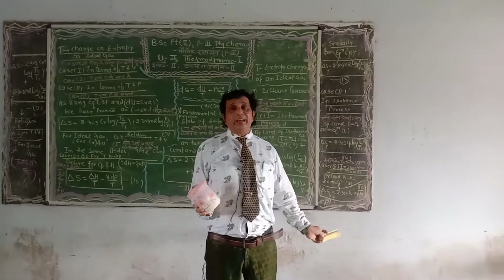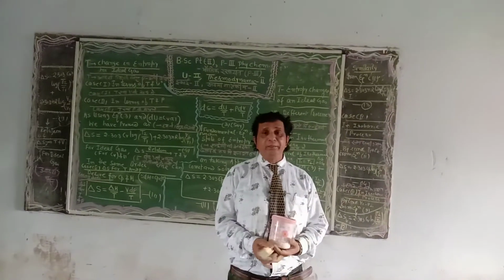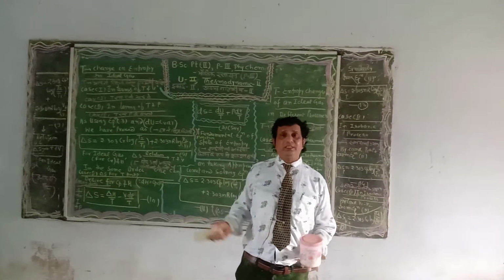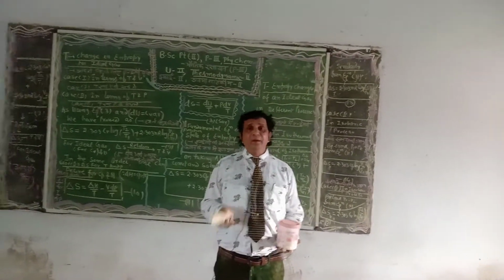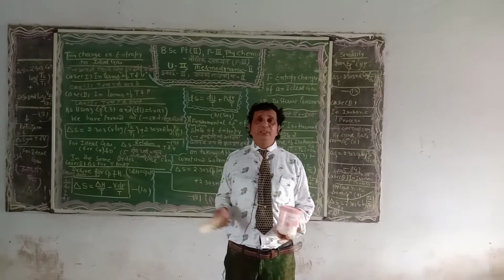In these isobaric, isochoric and isothermal processes, we discussed and derived the necessary equations for change in entropy for an ideal gas in various forms.